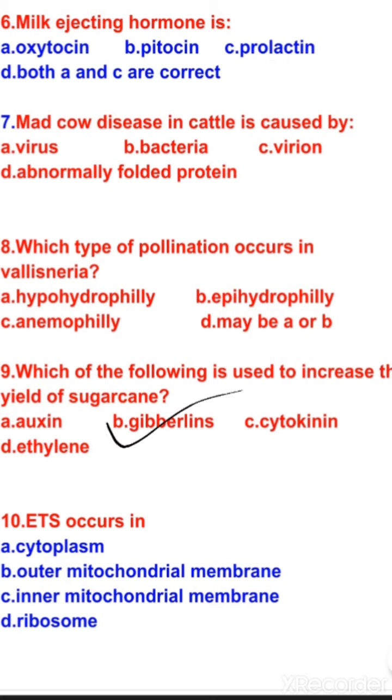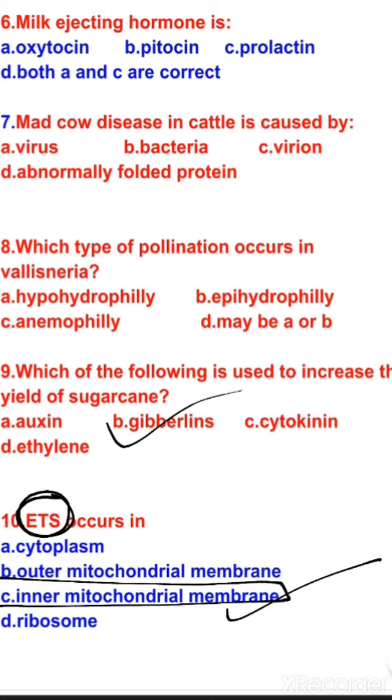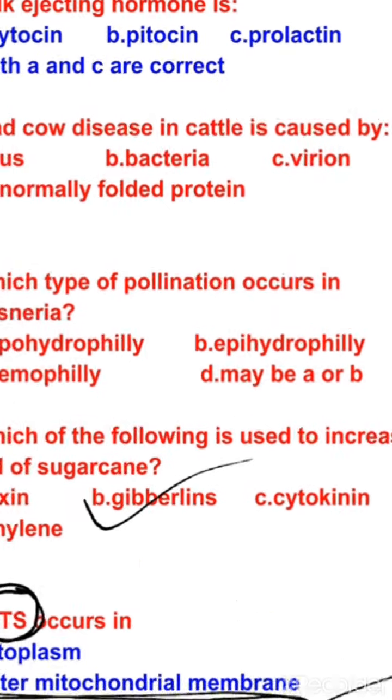ETS means electron transport chain or electron transport system. It occurs in the inner mitochondrial membrane. So option C is correct for this particular question. Electron transport system occurs in the inner mitochondrial membrane.